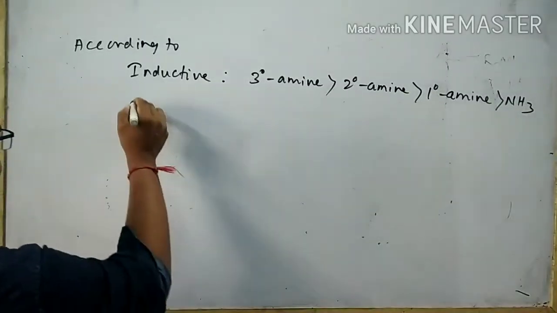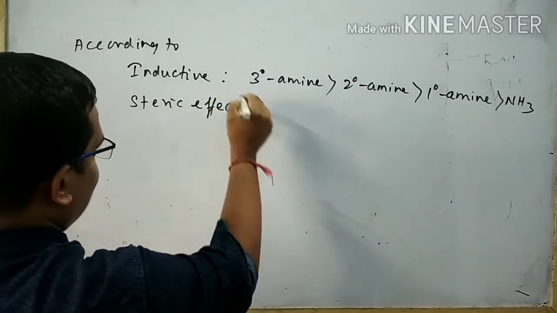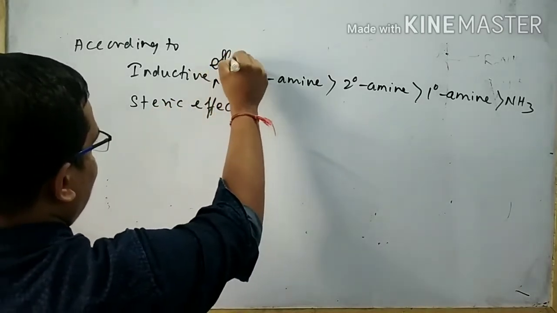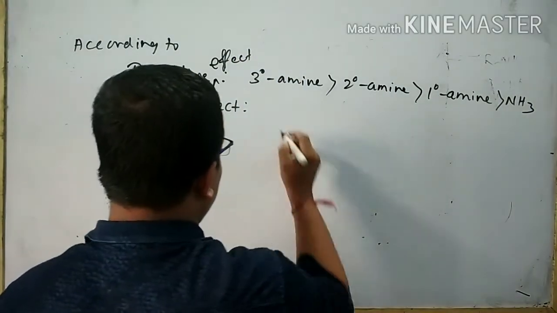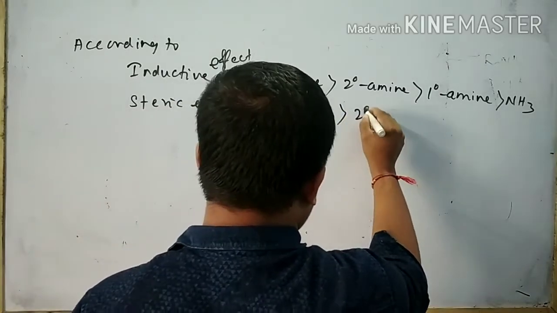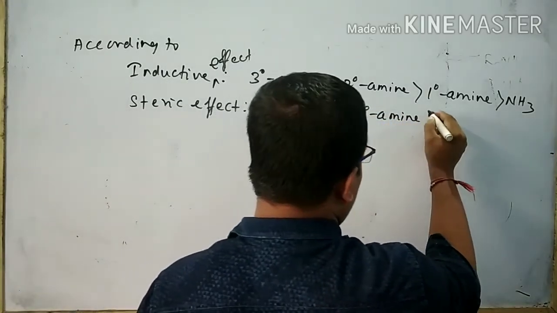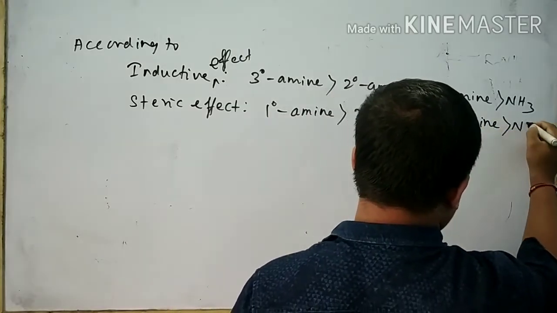According to steric effect, the order of basic strength is 1 degree amine greater than 2 degree amine, greater than 3 degree amine, greater than NH3.